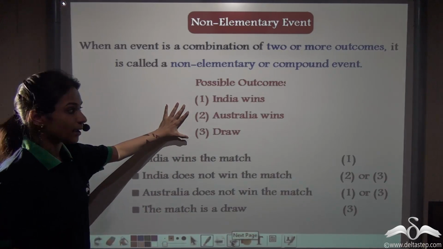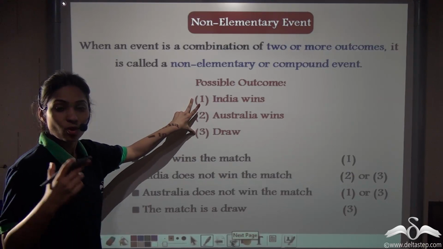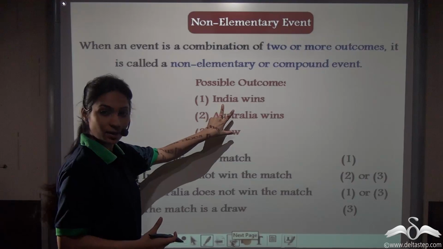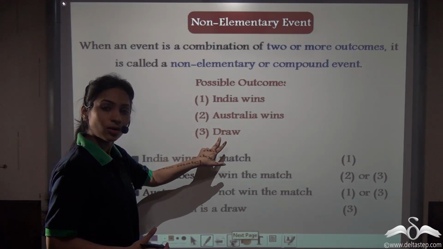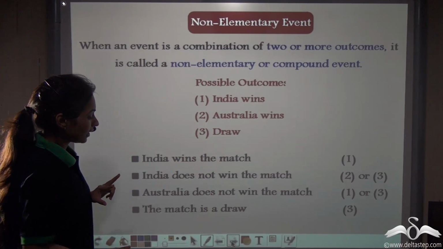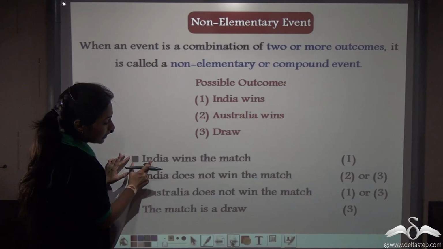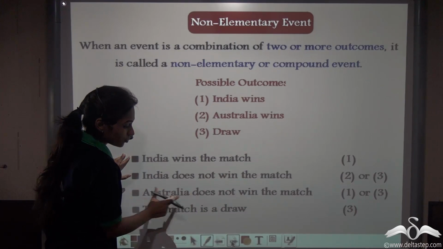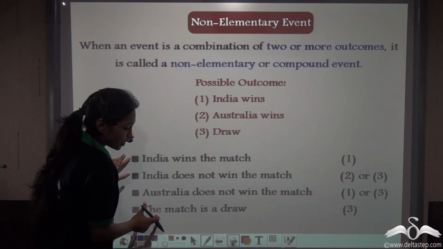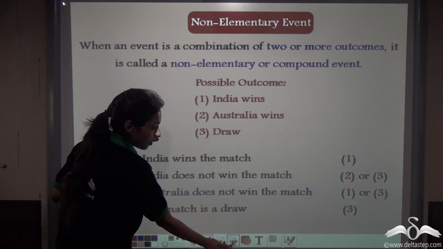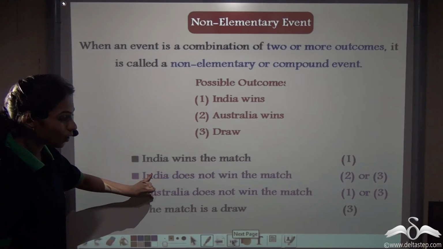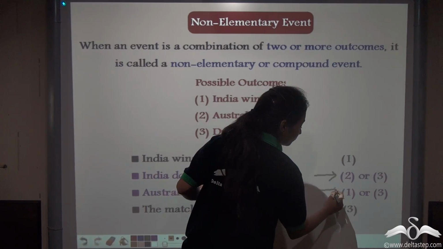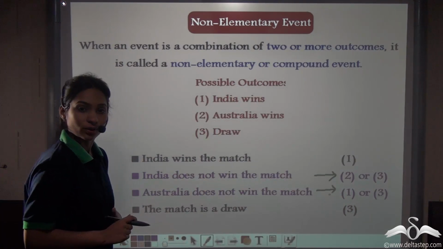Again, we take this example where we have the possible outcomes of India and Australia, a cricket match at Eden Gardens, where India can win, Australia can win, or there can be a draw match. So we can see that among the 4 events, India wins the match, India does not win the match, Australia does not win the match, or there is a draw match, these two events take into consideration combinations of outcomes.